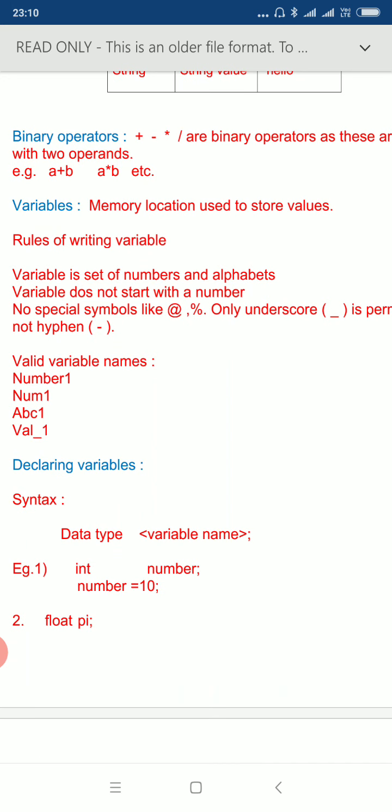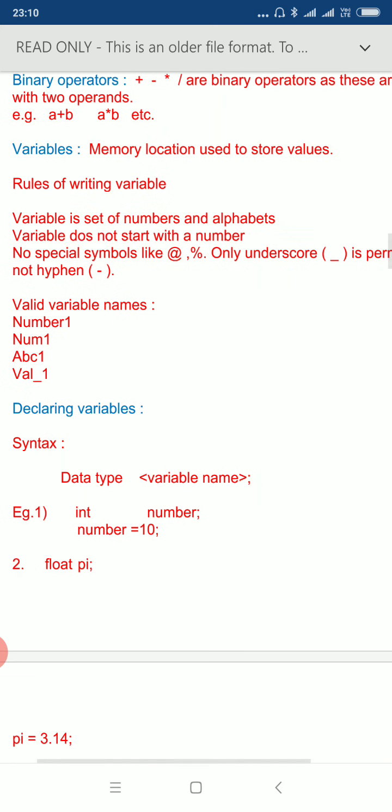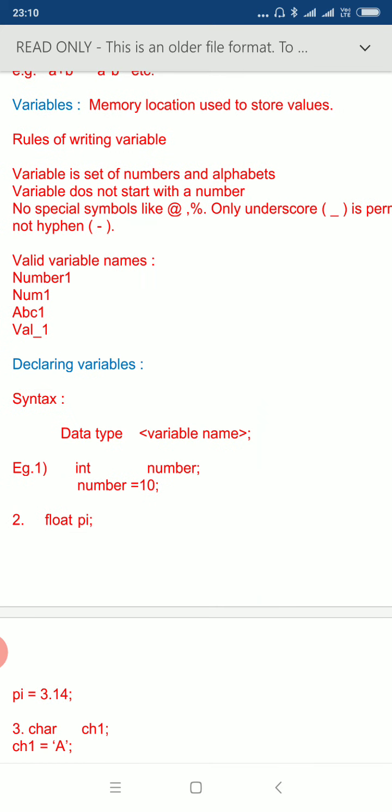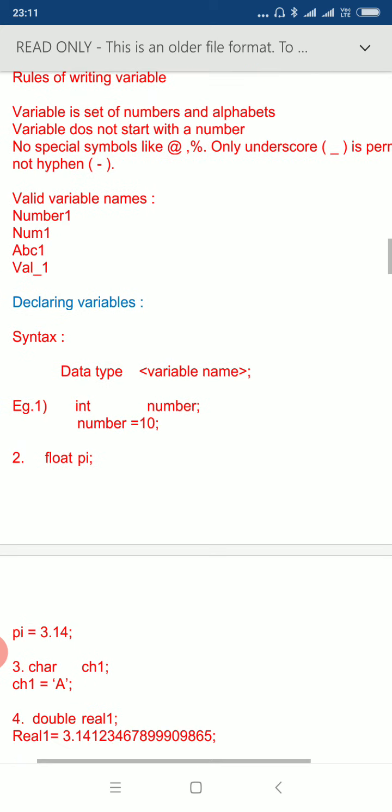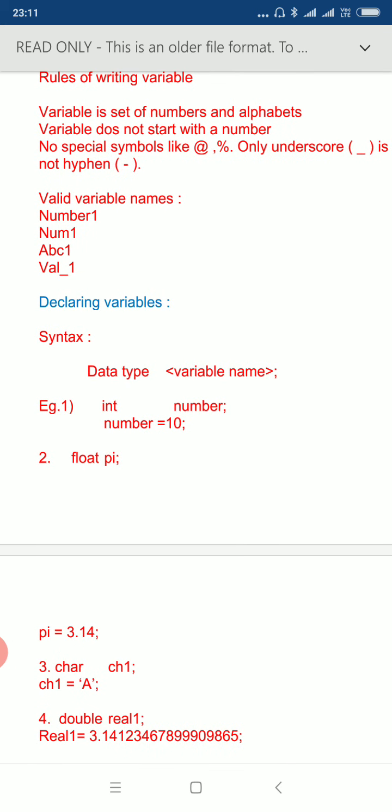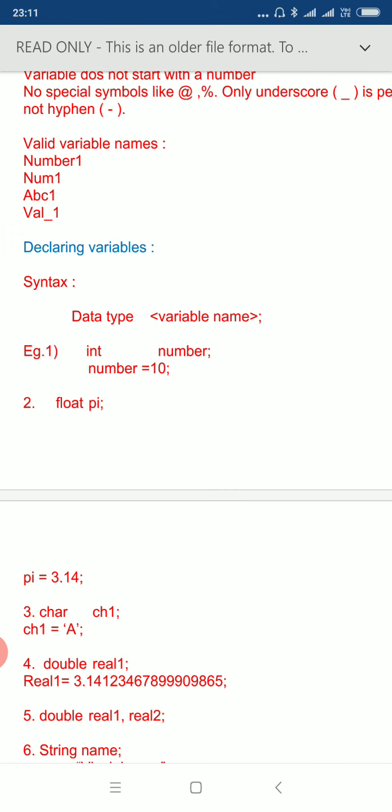Variables are memory locations or containers which store a value. Now, there are some rules of writing a variable. Whenever you write a variable, you should start with an alphabet. You should not start with a number. Then you can use only one special character, that is underscore. Other special characters cannot be used. Some of the valid variables are given there as number1, num1, abc1, val_1. 1number, 1num or 1abc are not acceptable, as they violate the rules of writing a variable.